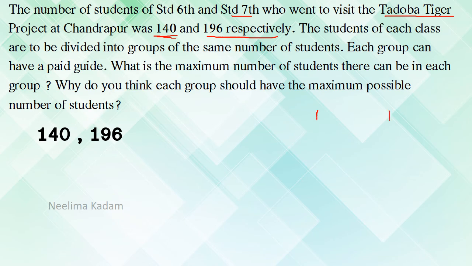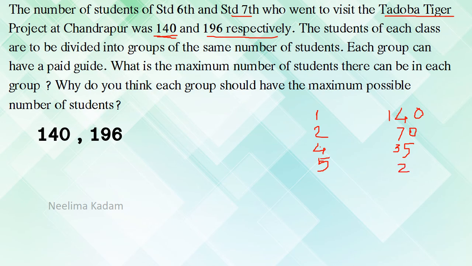1 and 140. Then 2 will be there. So, 2 sevens are 14, and 0. Next, 4 plus 1, 5 plus 0, 5. 3 is not possible. 4: 4 3s are 12 and 4 5s are 20. Yes. Then 5 it is there because in the units place 0 is there.